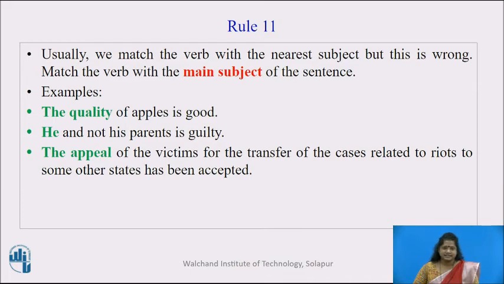In the second sentence, he and not his parents is guilty. Here, parents is a subordinate subject and he is the main subject. Then the verb should agree with the main subject he. So, the singular verb is used here. The same case is followed in the third sentence, the appeal of the victims for the transfer of the cases related to riots to some other states has been accepted.